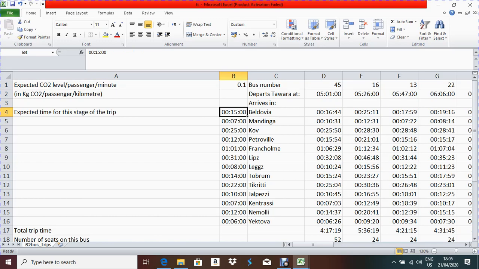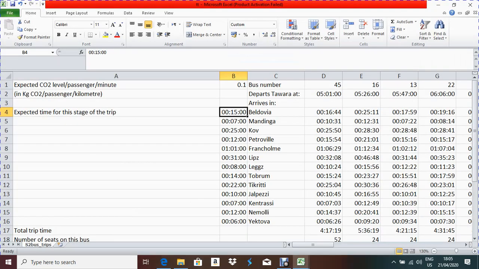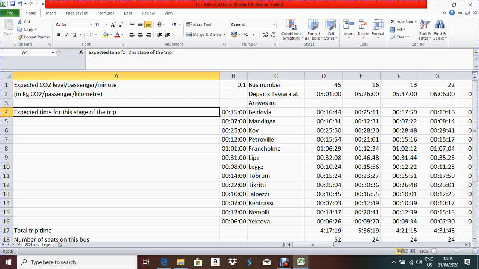Okay, so how to do that? We have to keep the cursor pointer here. According to the question paper, column A and rows 1 to 3 remain on the screen, so it should not move. First we keep the cursor under that condition, that means up to row number 3 and column A. I am not selecting column A; maybe it is in row number 4, that doesn't matter.